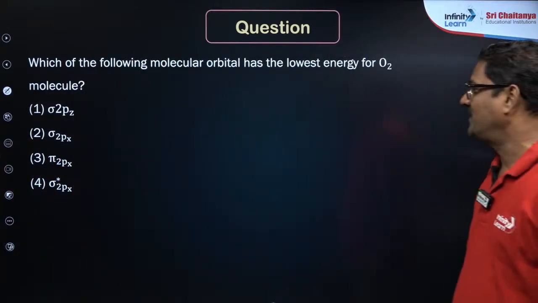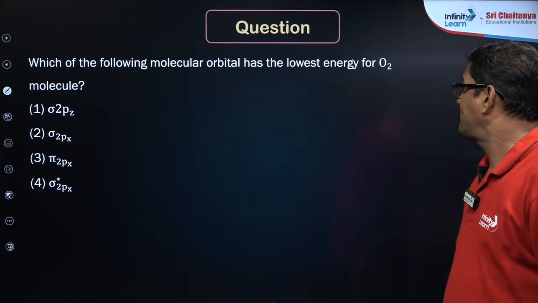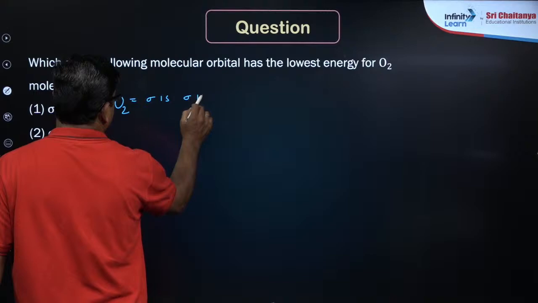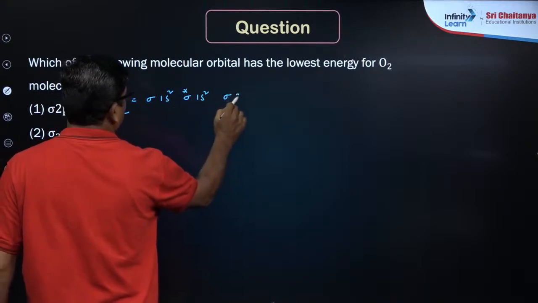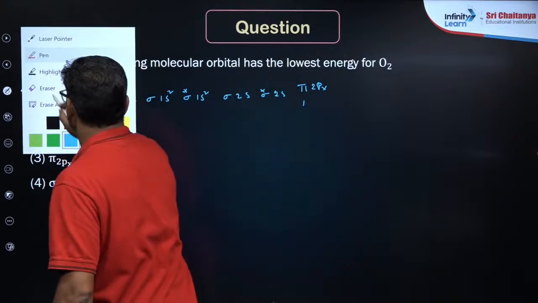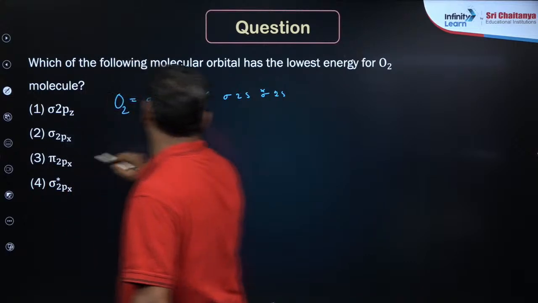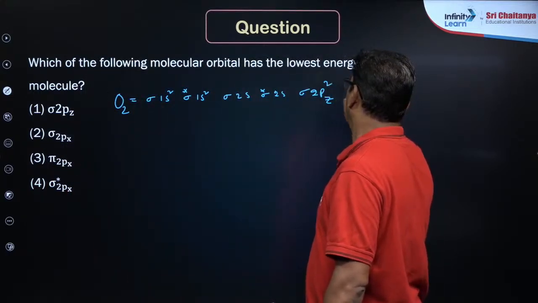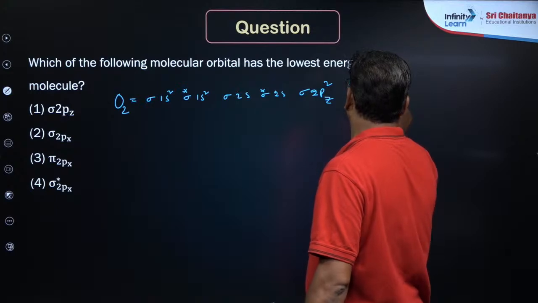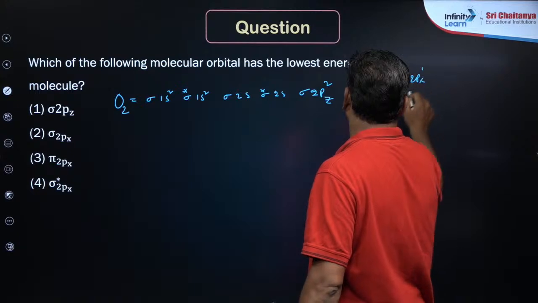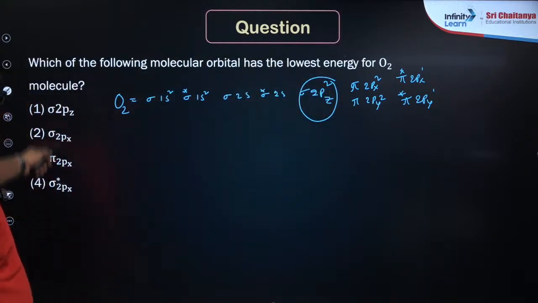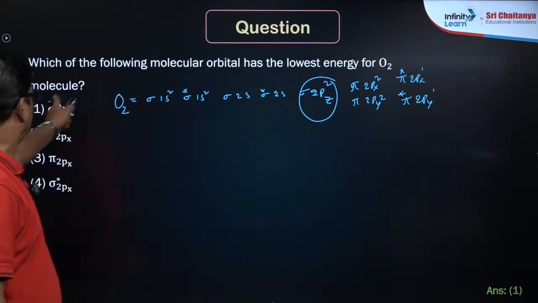Yes, it is Jaffrey, which orbital has lower energy? For the orbitals of oxygen, it is sigma 1s, sigma star 1s, sigma 2s, sigma star 2s, sigma 2pz, pi 2px, pi 2py, to pi star 2px1, pi star 2py1. This is for oxygen. The lowest energy among these is 2pz. Got it? So your answer will be 1.